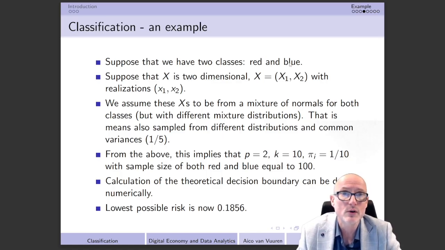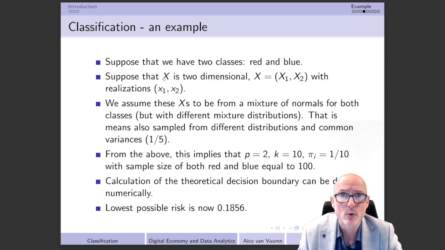We can also think of the situation of a face in the picture or not. Then red could be a face in the picture and blue could be no face in the picture. And we can finally think of situations in which we are going to think, for example, of credit worthiness of customers of a bank. Then red means that you're not credit worthy, and blue means that you are actually credit worthy.